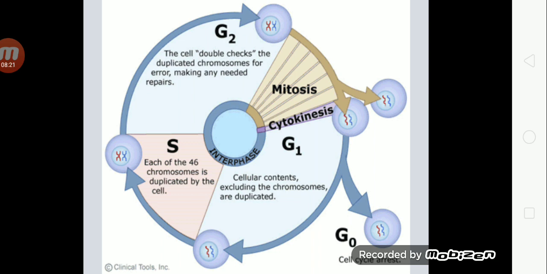After S phase, cell enters into G2 phase. In G2 phase, the cell double checks the duplicated chromosomes for errors and perform the repairs if any needed. After G2 phase, the cells enter into mitosis. The mitosis is actually the division phase. After mitosis, the cell divided into two daughter cells. Here you can see that another window is present which is called as G0 phase. In G0 phase, cell stop dividing.